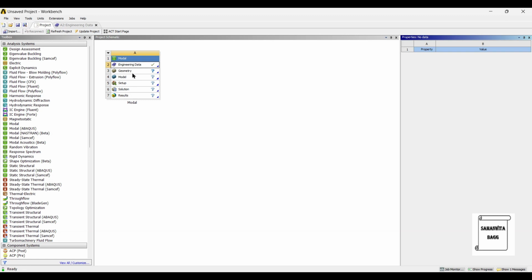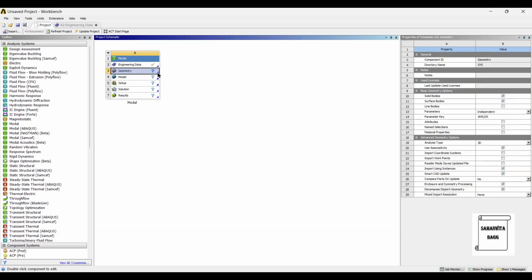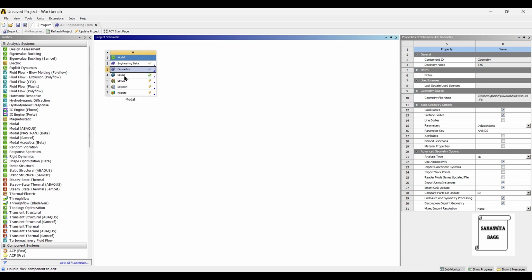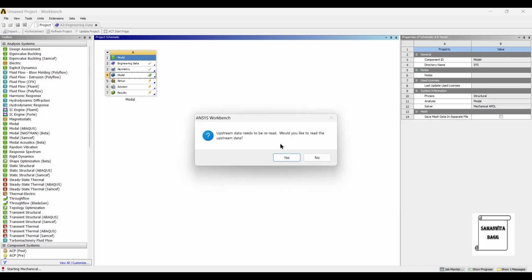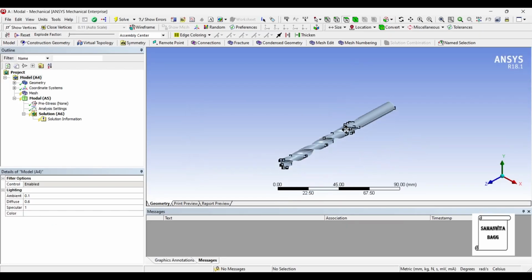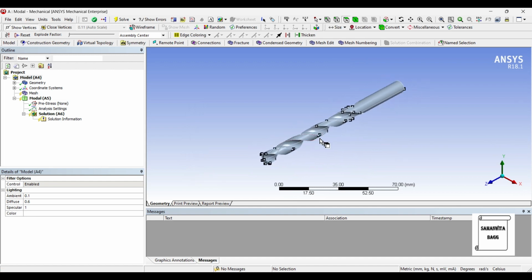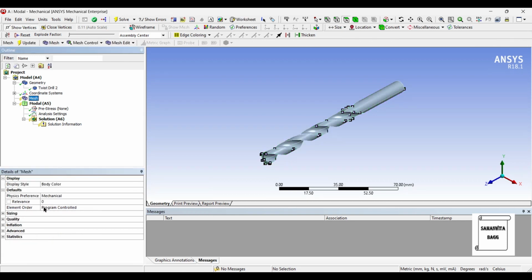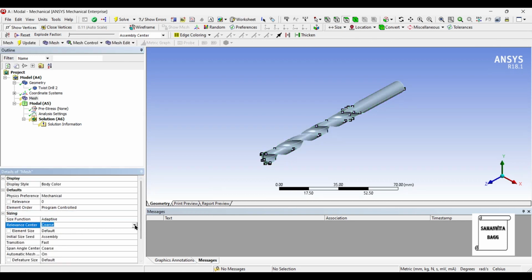After adding material, I'll go to geometry and right click. I'll directly insert the drill bit model. Next, I'll go to model and double click on it. First, I'll go to geometry and I'll change the material. Next, I'll go to mesh. I'll change the sizing to fine and update.